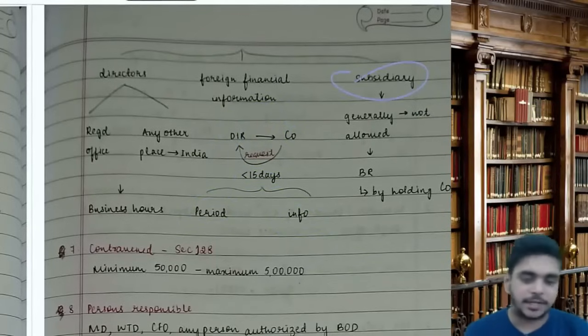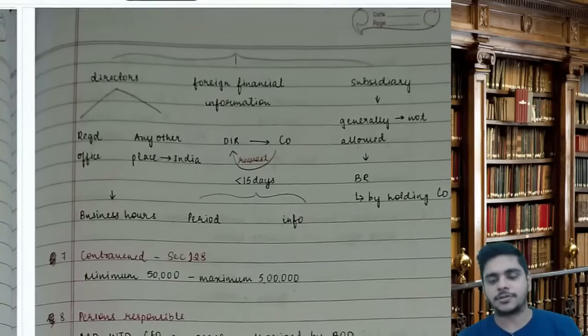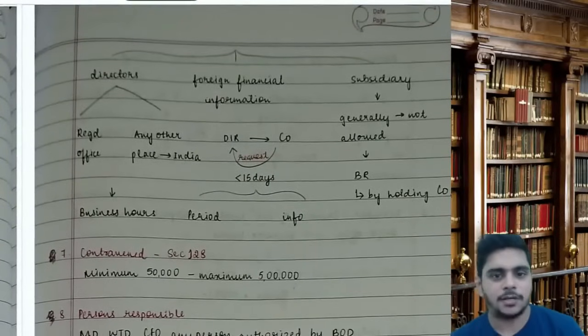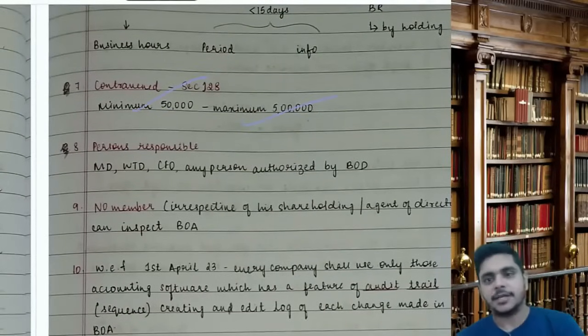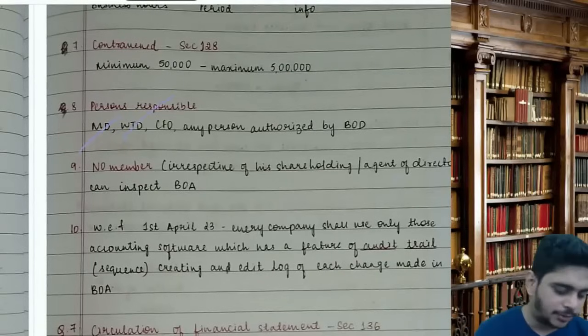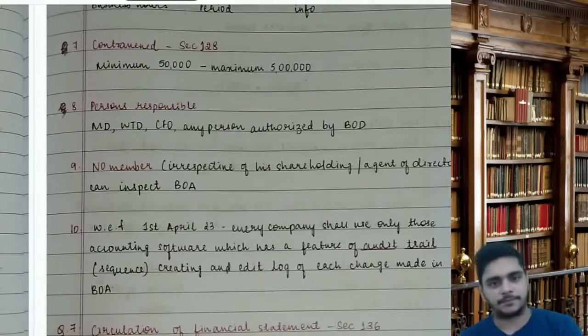In case of a subsidiary, you cannot inspect the BUA. But if a board resolution is passed by the holding company, then you can inspect the BUA. If section 128 is contravened, same penalty, 50,000 to maximum 5 lakhs. In 129, imprisonment was also there, but here it is not there. Same people: MD, WD, CFO, any person authorized by the board. There all the directors were also there, but the first 4 are the same.